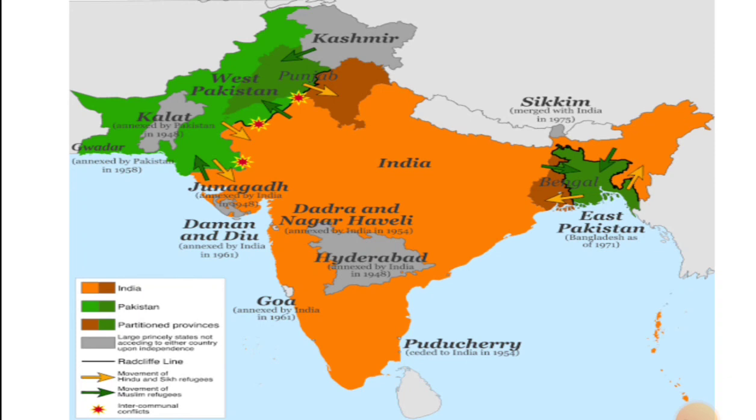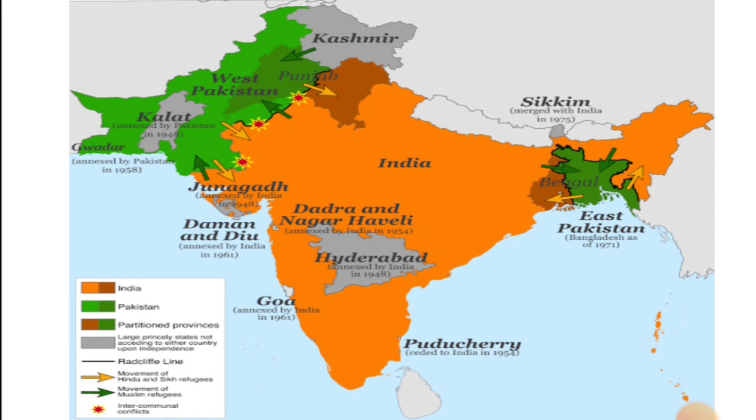Partition took place, and two dominions were formed, East Pakistan as well as West Pakistan. The large princely states not acceding to either country upon independence were Hyderabad, Junagadh and Kashmir, but in the end they joined India. Punjab and Bengal were the partition provinces.